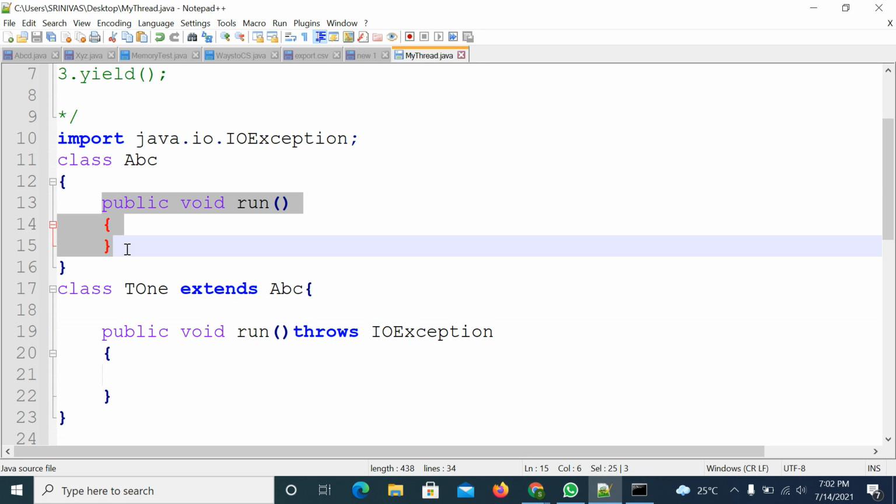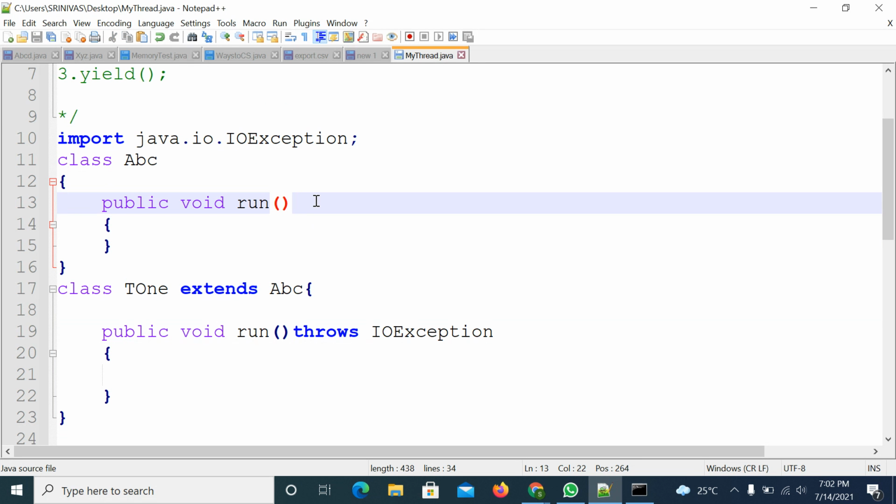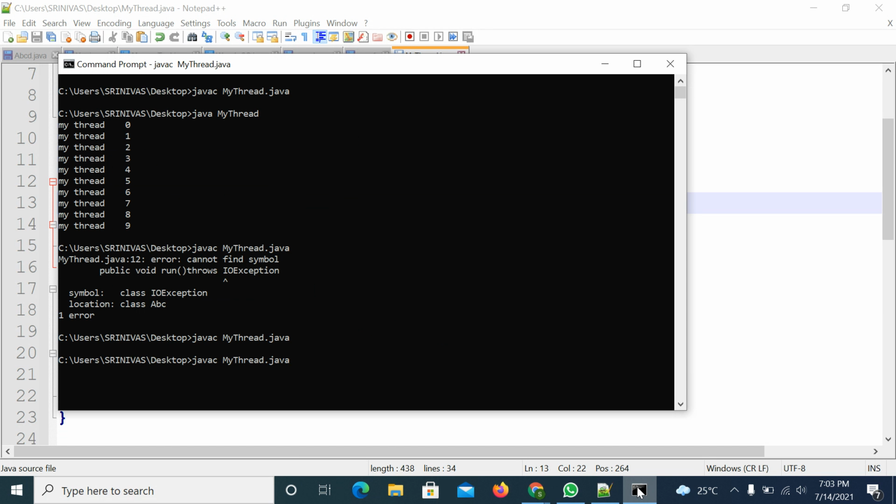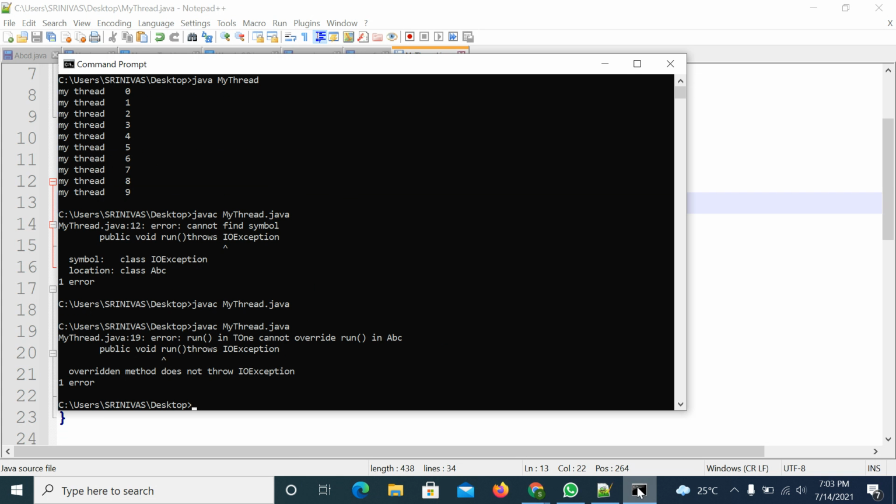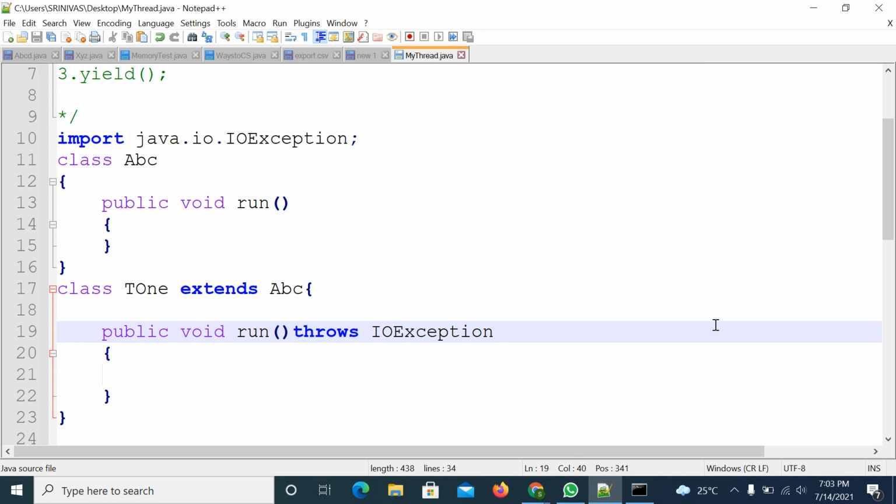In the super class method, if it is throwing a checked exception, then while writing the subclass overriding the method, you throw or you don't throw, that is not a problem. But if it is not throwing in the super class, and while overriding you are trying to throw it, what will happen? So that is the scenario, right. You are getting the error, same error, right.